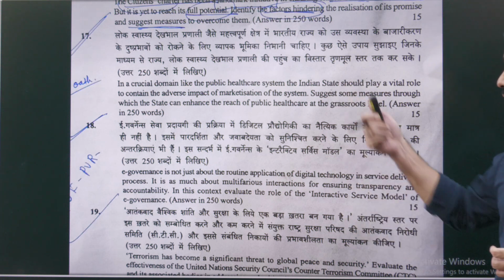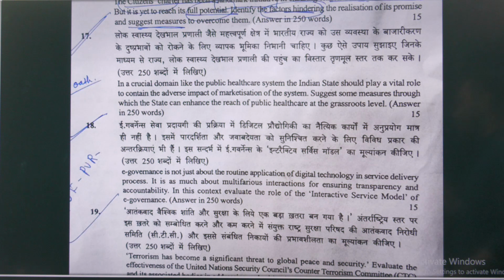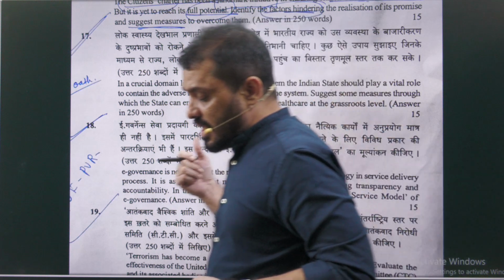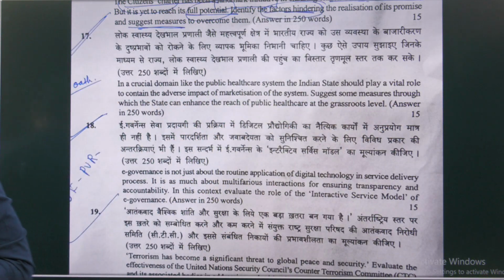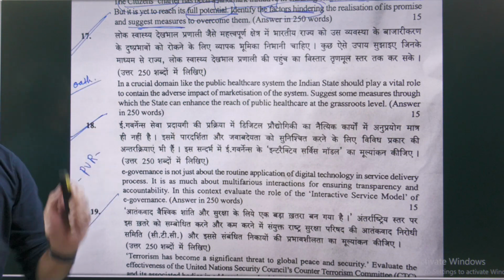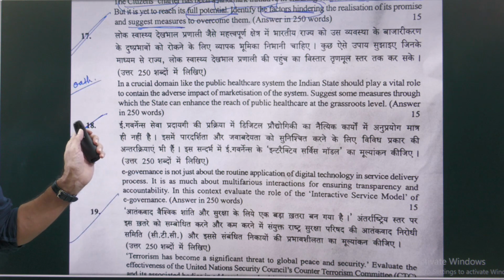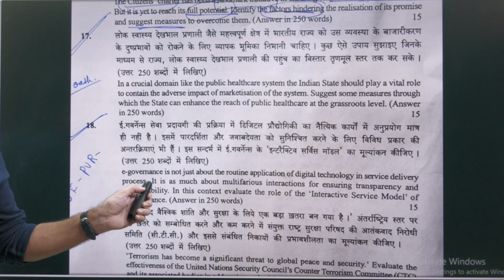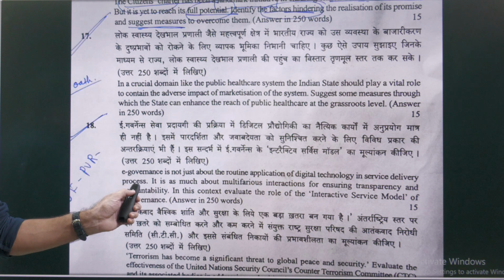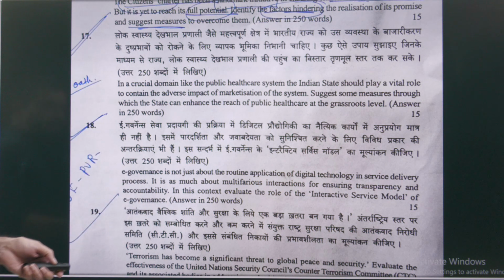So in the same way here also the question is asking that state involvement in the public healthcare must be there. Suggest some measures through which state can enhance the reach of the public healthcare at the grassroots level. How the state can increase the grassroots level healthcare, how the state will improve especially in the primary health centers and the community health centers, how the state involvement can be improved. That we have to write here. This question is from the social justice.